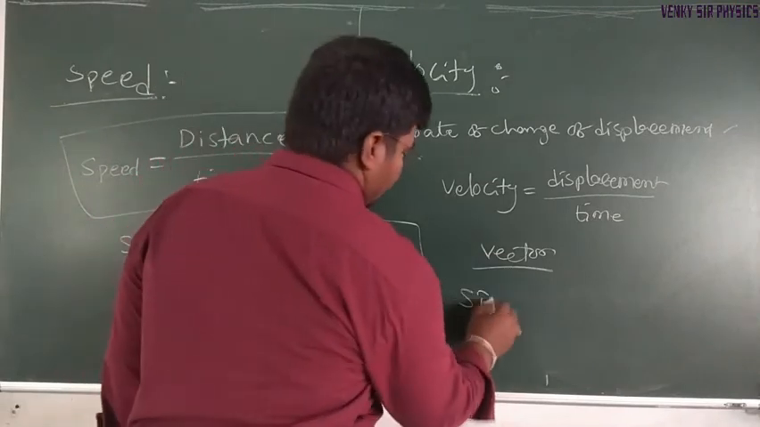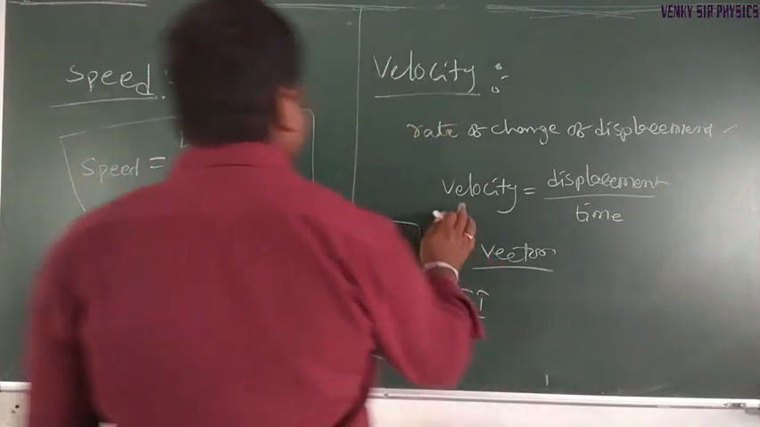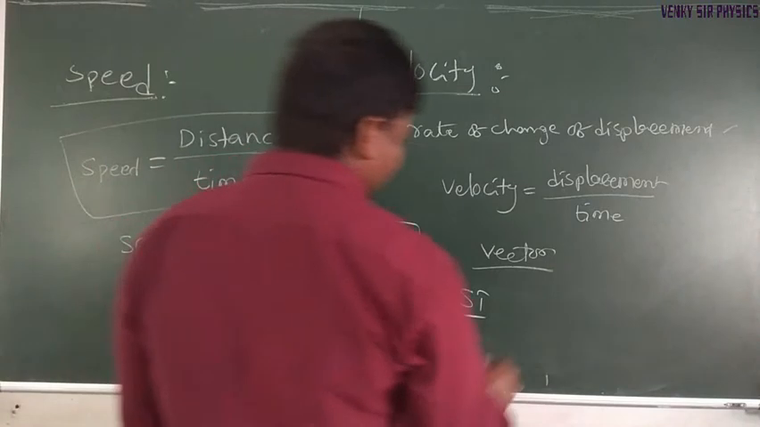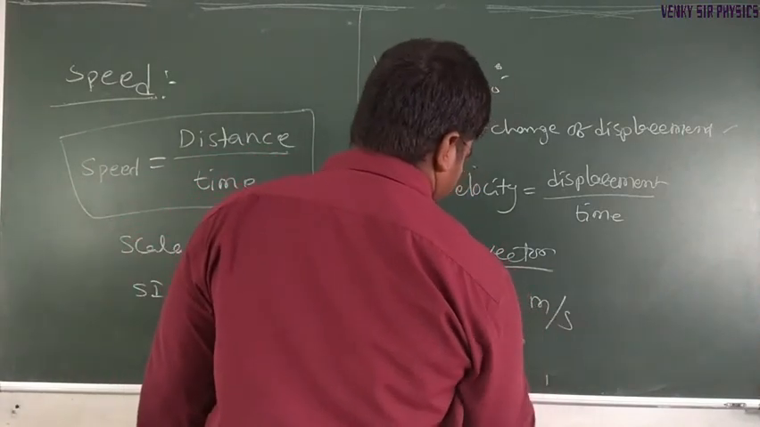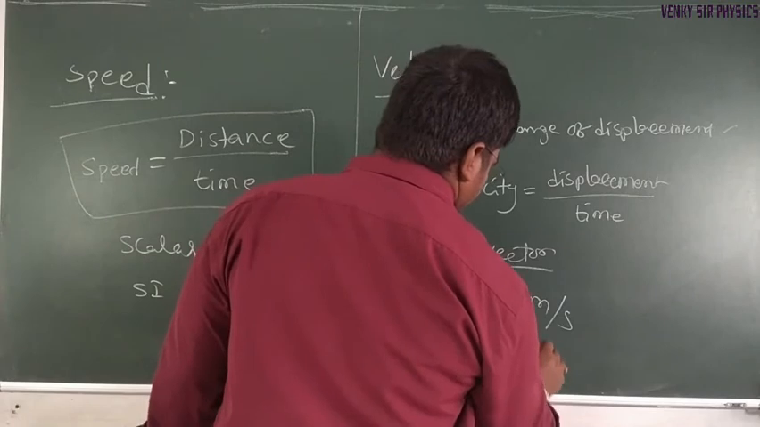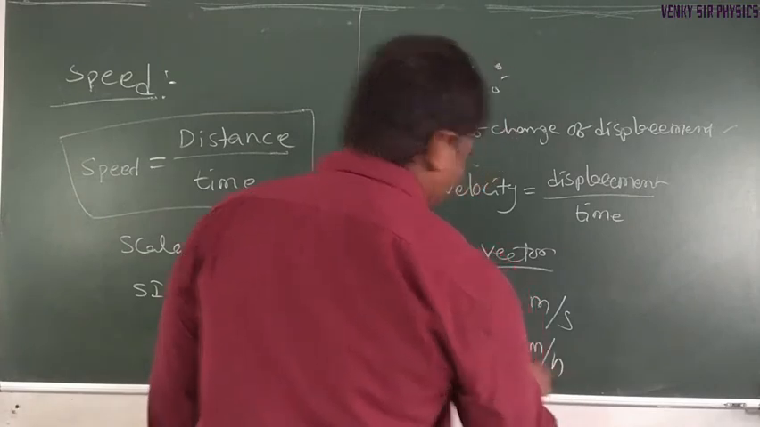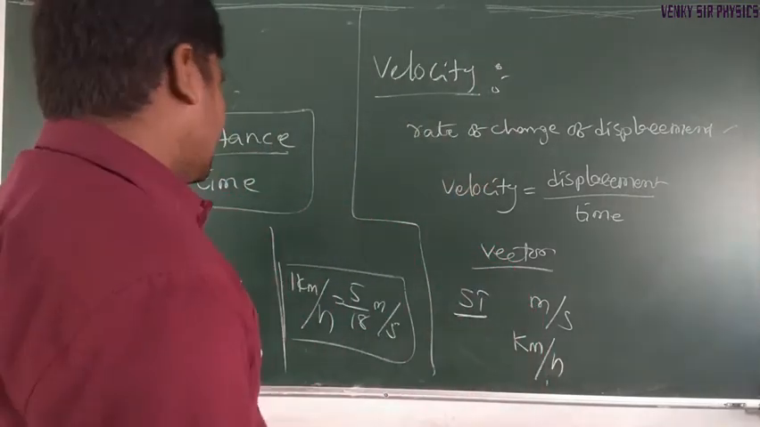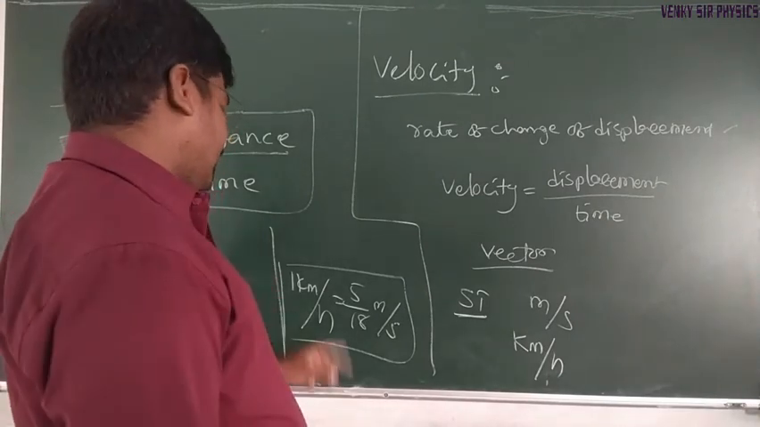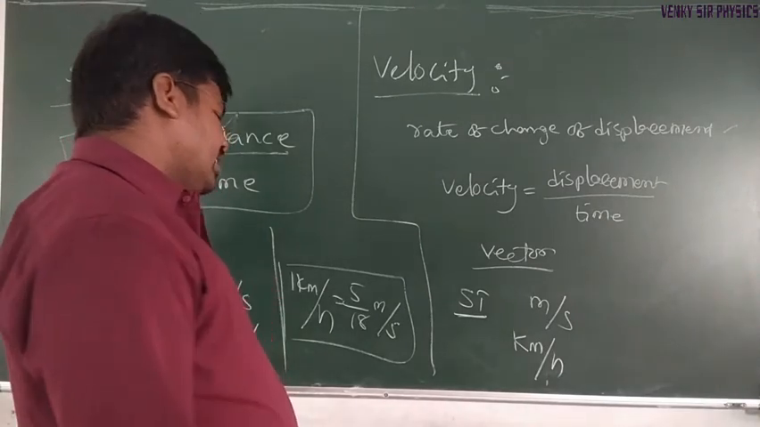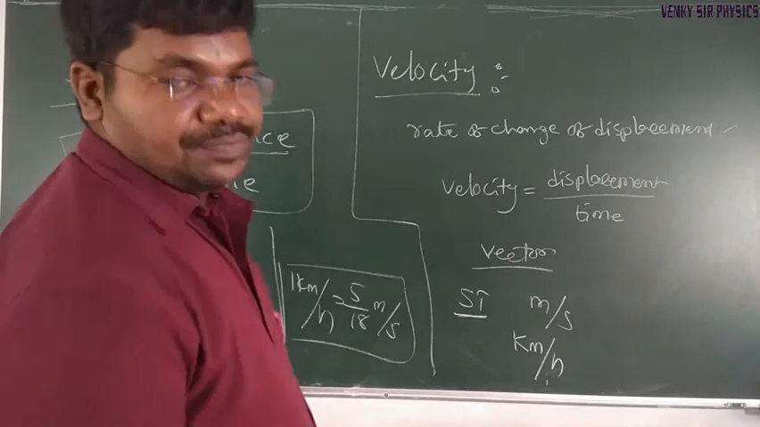Coming to SI units. Both velocity and speed have the same SI unit, that is meter per second. The multiple unit is kilometer per hour. We know the conversion: 1 kilometer per hour is equal to 5 by 18 meter per second.